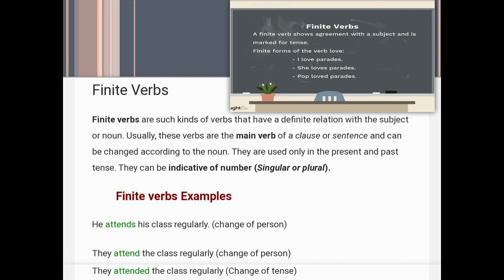Let's see some examples of finite verbs. He attends his class regularly. Change of person. Here person is singular. That's why the verb has come according to the singular subject. Next is they attend the class regularly. Change of person. Again the person is plural. So verb has come according to the plural subject. Next is they attended the class regularly. Here is the change of tense, means the sentence is of past tense. That's why we have used the word according to the tense.